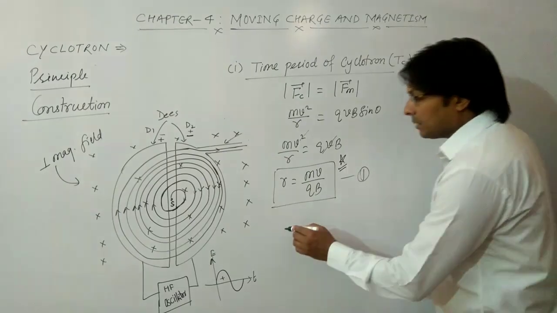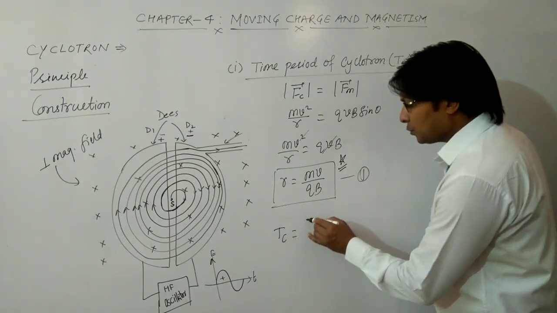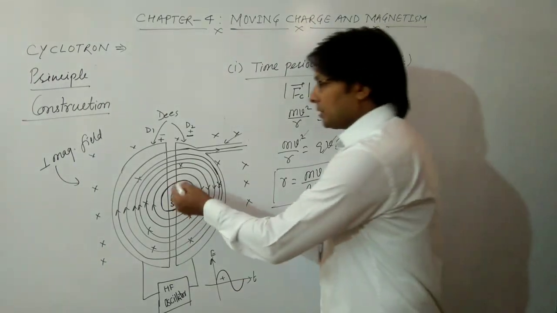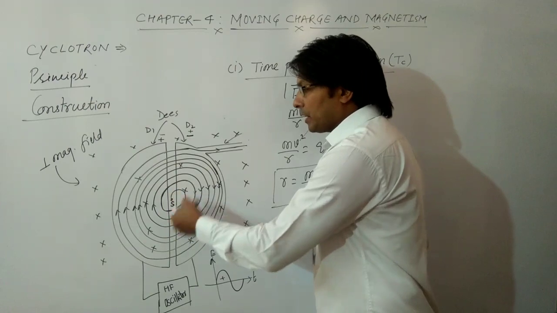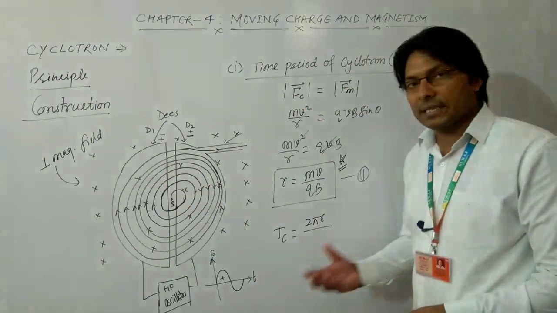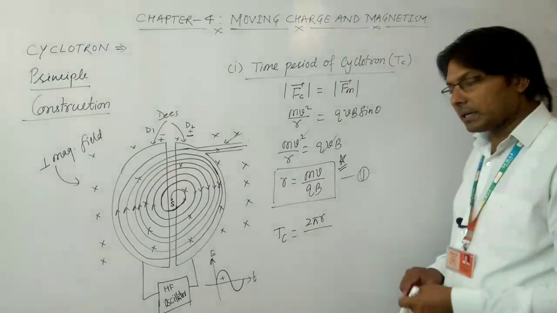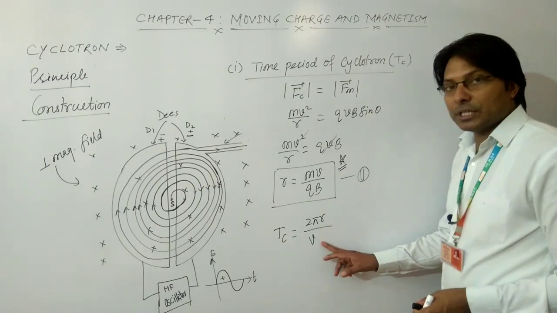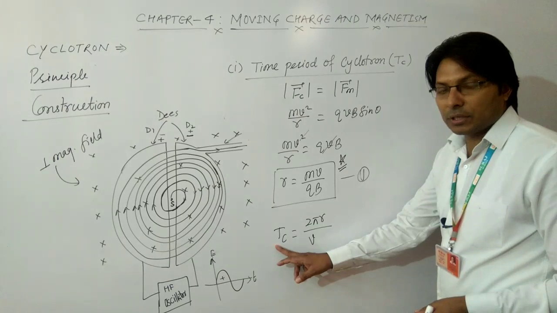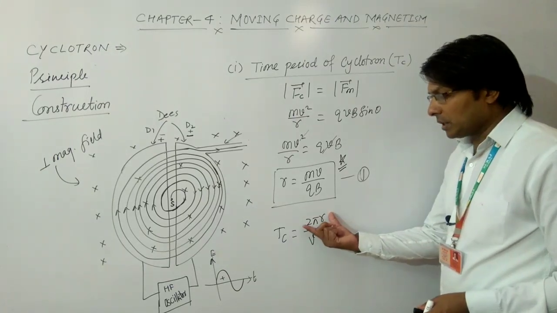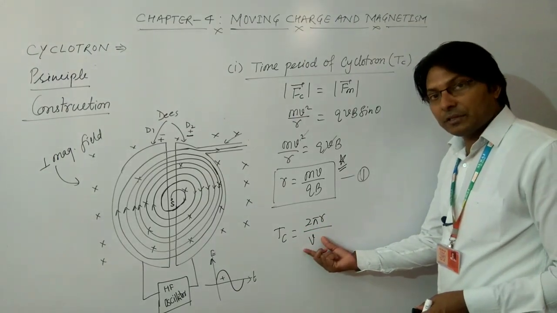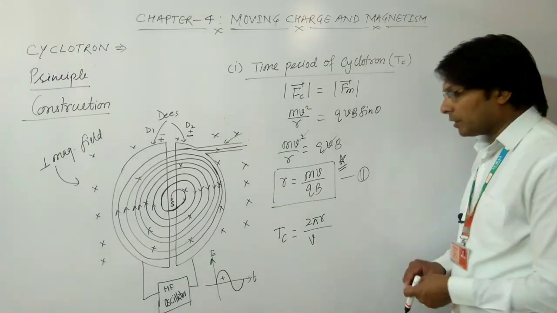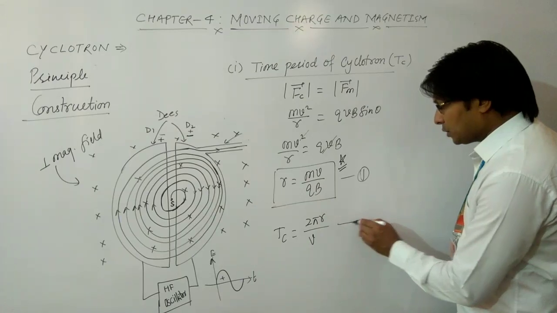Now the time period can be written as Tc equals 2 pi r upon v, because the circumference or total length of any circular path of radius r is 2 pi r, and if the distance is divided by the velocity at any time, then we can find the time period. This is the total distance, and this is the speed with which this path is covered by the charged particle. So this is equation second.